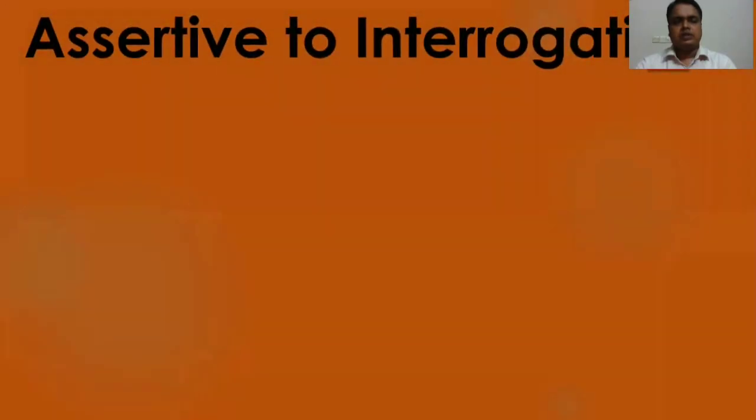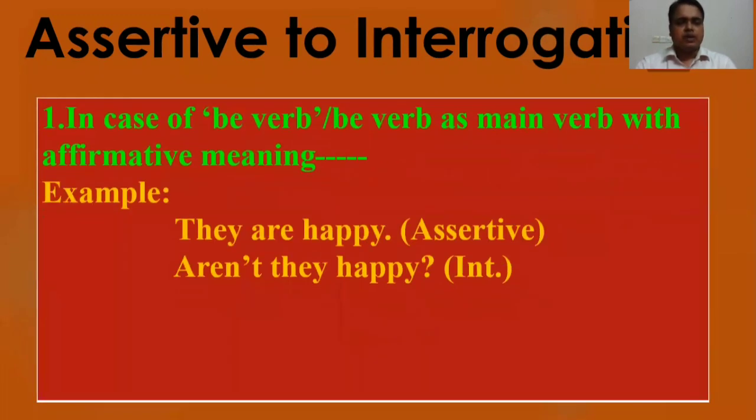Now dear learners, we are going to learn assertive to interrogative. In case of assertive to interrogative, the first rule is for the be verb. If you get the be verb as the main verb with the affirmative meaning, you have to follow these rules. Look at the example: they are happy. This is an assertive sentence, and you have to make it an interrogative sentence.